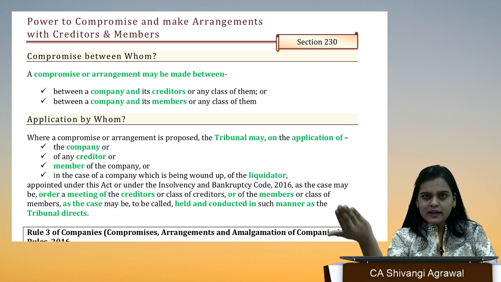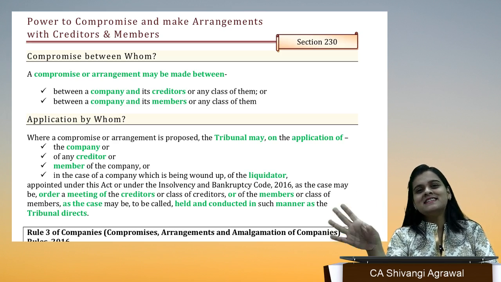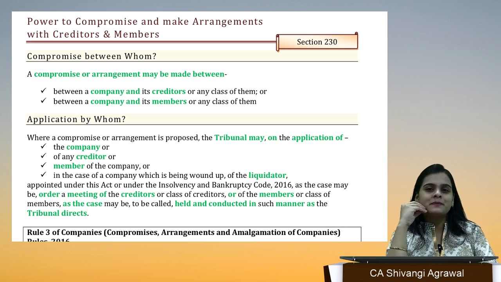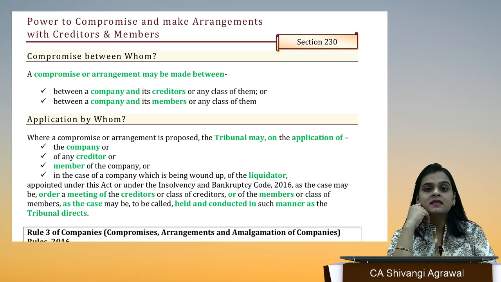Now I am asking Mr. X, please compromise with me. I will be able to pay only 2 lakhs. Why will the creditor compromise with me?